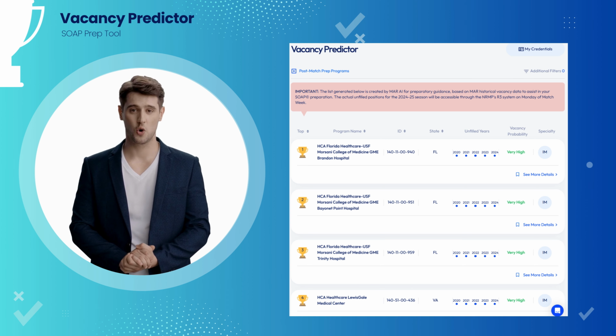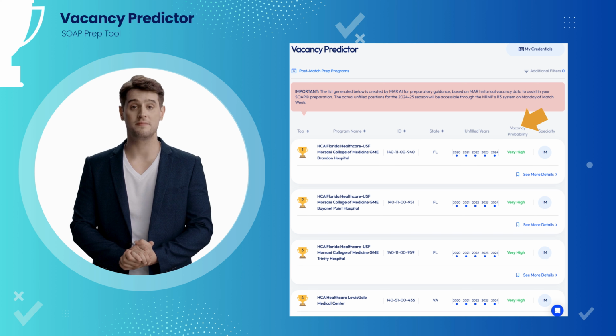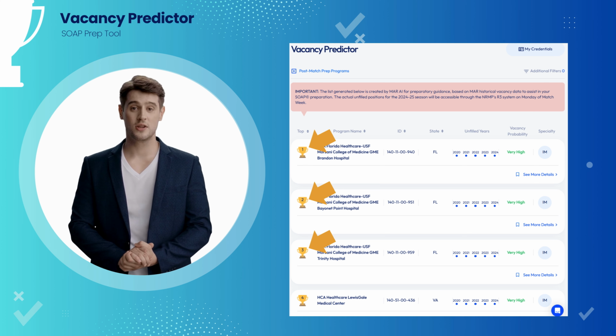SOAP. The core of the Vacancy Predictor is the Vacancy Probability List. This list ranks programs not only by their historical vacancy probability, but also by how compatible they are with your profile. The top programs are displayed with a vacant probability indicator, defaulting to those with the highest likelihood of being unfilled, and are adorned with a gold trophy for quick recognition. All 5 top specialties known for higher unfilled rates are displayed by default.